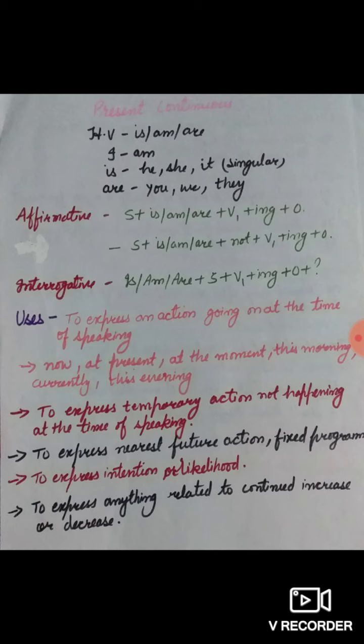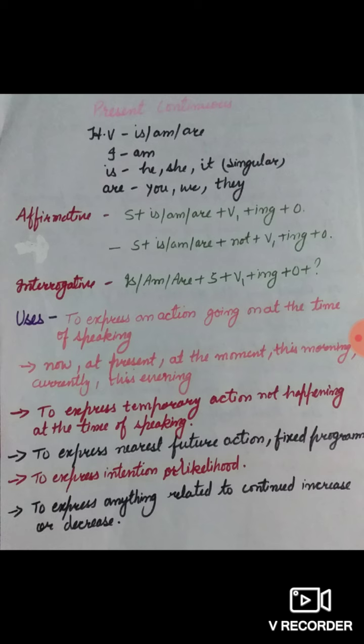Likewise, we can say these days people are taking precautions of coronavirus. These days people are taking all the measures to prevent themselves from coronavirus. These days students are learning from home, they are doing online learning.